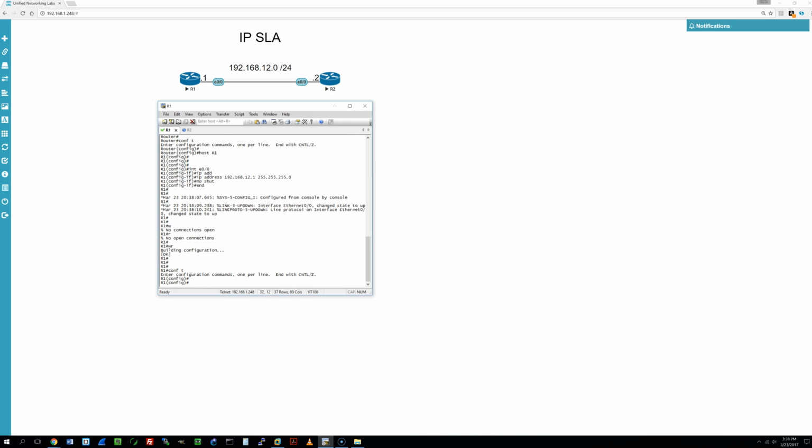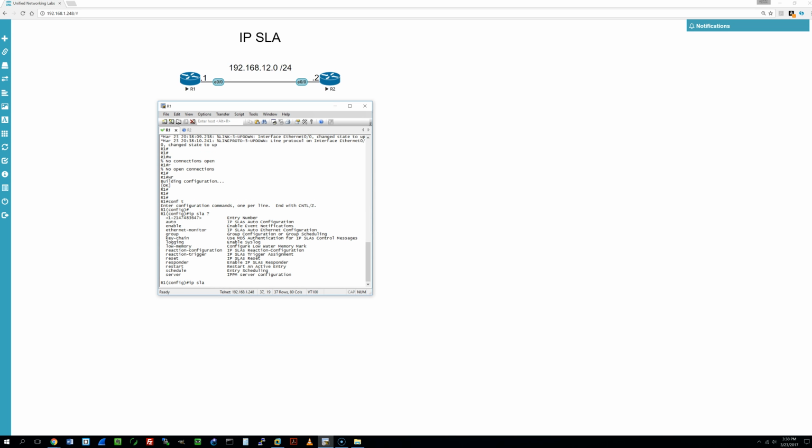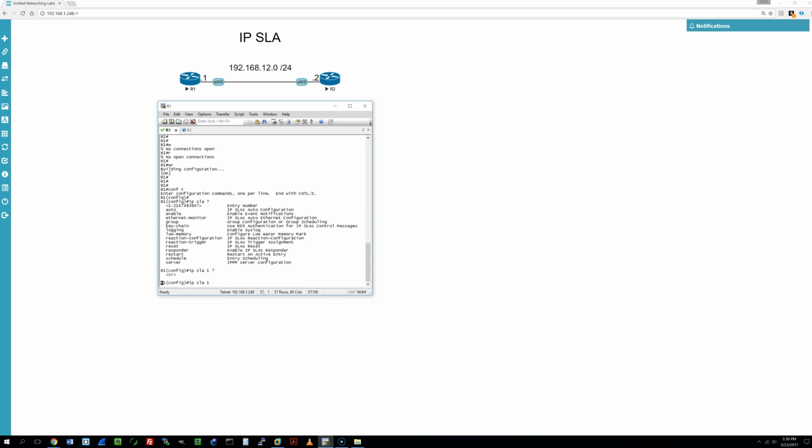Okay, so that's done. Now we're actually going to create the SLA by using the command IPSLA 1.